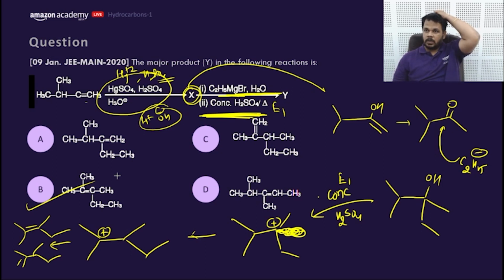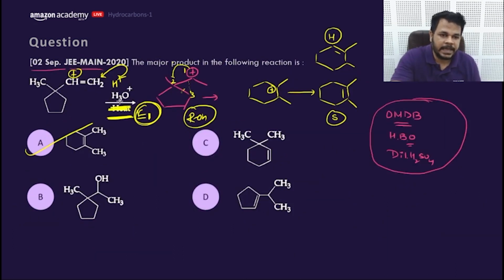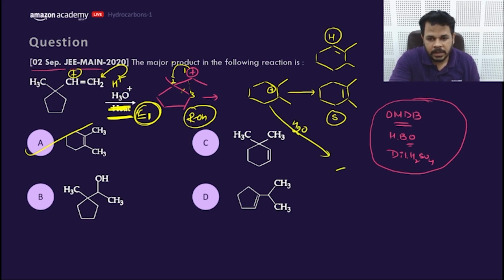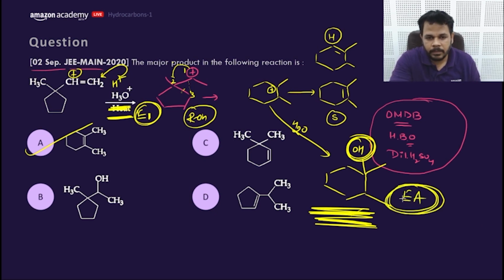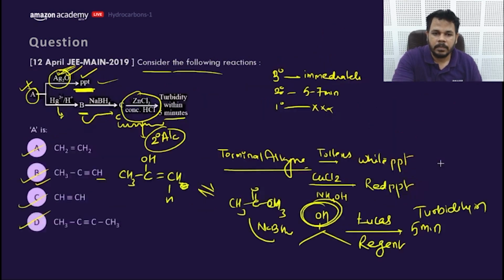B. Sir, in the last question, if there is no heat with HCl, then what will happen? Okay, in the last question, if this H3O plus would have been given, H2O would act as nucleophile, and this would be the product if heat would not have been given. Getting my point? Then this would have been electrophilic addition, but because of this heat, this would be the product. Yeah, is it clear?